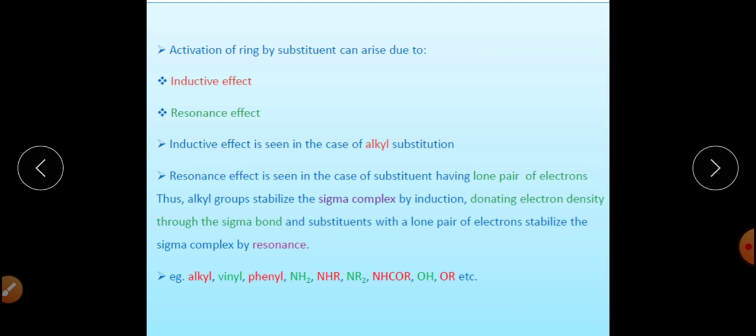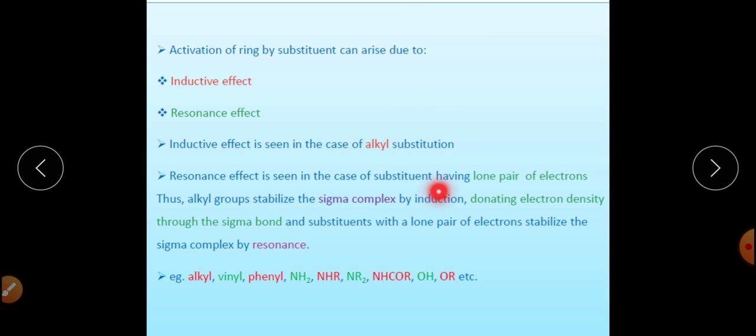Now, how can the activation of the ring happen? It can be either by inductive effect or by resonance effect. Inductive effect means plus I effect, and that is the case of alkyl substituents.